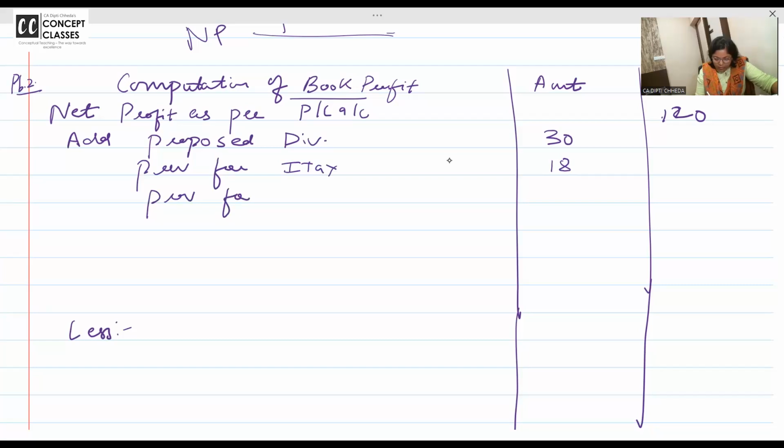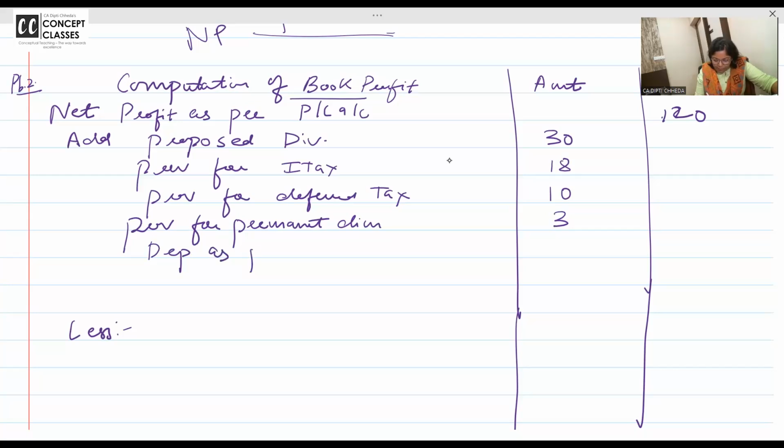Provision for deferred tax, 10 lakhs. Provision for permanent diminution in the value of the asset, 3 lakhs. Okay.